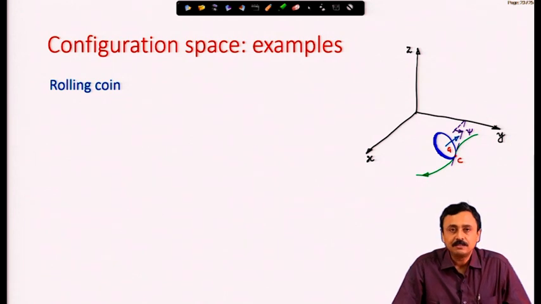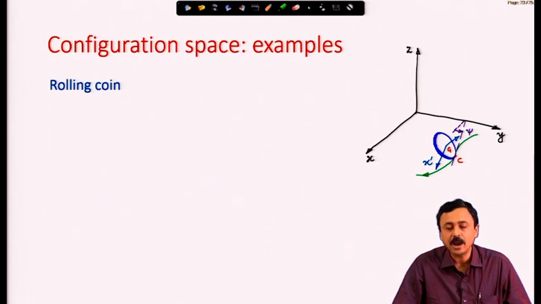Let us define a coordinate frame direction which is perpendicular to the face of the coin, which is a very natural choice and passes through the center of mass G of the coin. Another coordinate axis is parallel to the direction of current motion and which is horizontal.